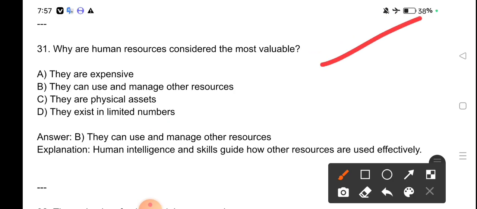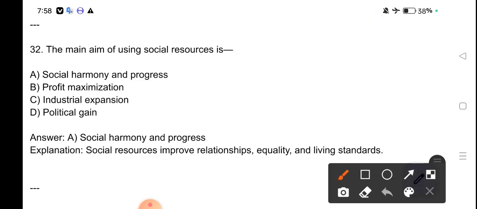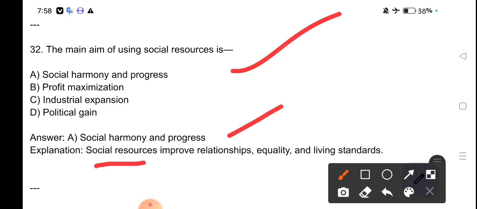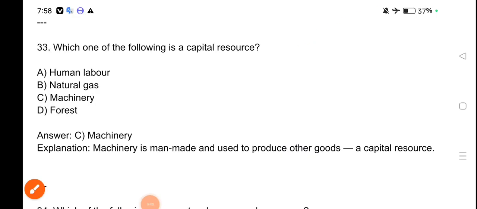Why are human resources considered the most valuable? They can use and manage other resources. Human intelligence and skills guide how other resources are used effectively. The main aim of using social resources is social harmony and progress. Social resources improve relationship quality and living standards.